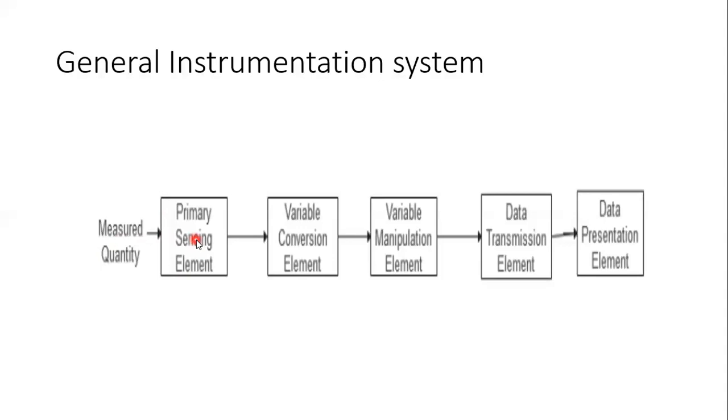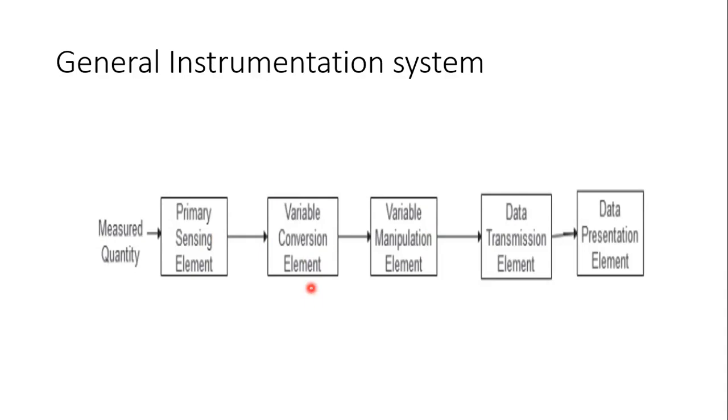That transducer accepts that primary unknown quantity and converts it into an electrical signal. If it is pressure or temperature, anything, this primary sensing element converts that pressure quantity or temperature quantity into an electrical signal. So that stage is known as the transducer. The output of the transducer stage is then given to the signal conditioning element, this variable conversion and variable manipulation element. These two stages combined are called the signal conditioning element.